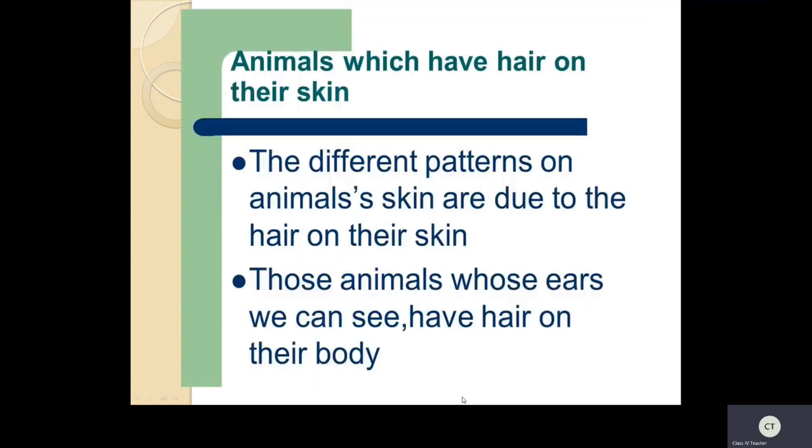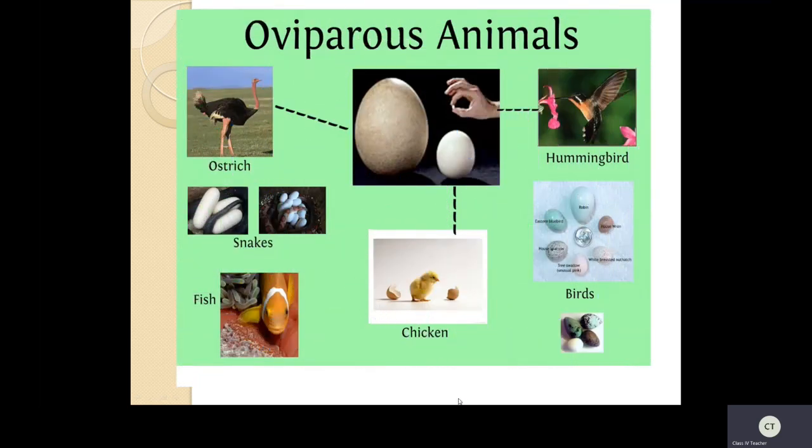Let us discuss here. See this slide. Now see here. Oviparous animals. Ova means egg. Can you see here? Very good. So egg laying animals, and when they hatch, they give young ones. So this is called oviparous animals. See here: ostrich, snakes, fish, birds, hummingbirds. Have you seen the eggs of these? Yeah. These are called oviparous.